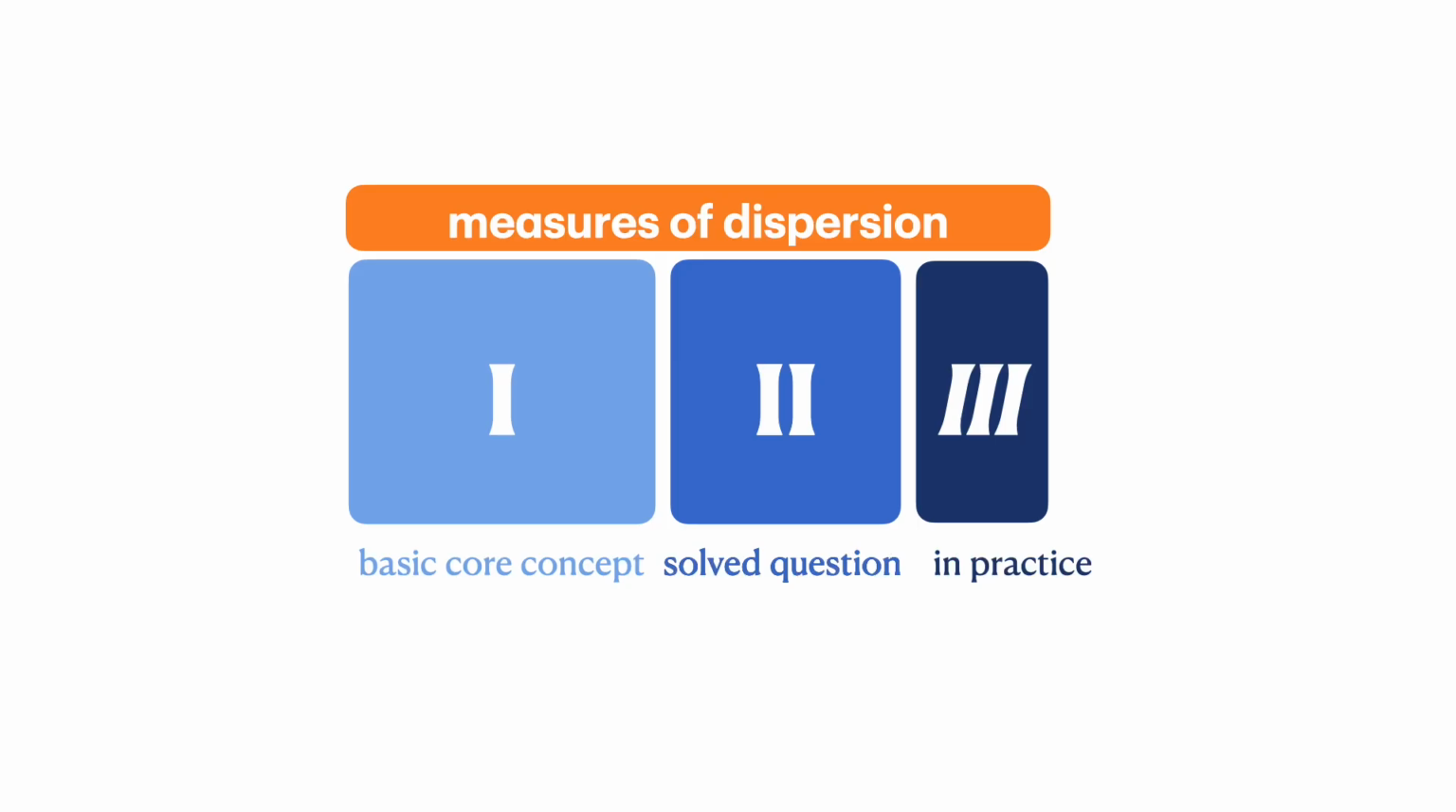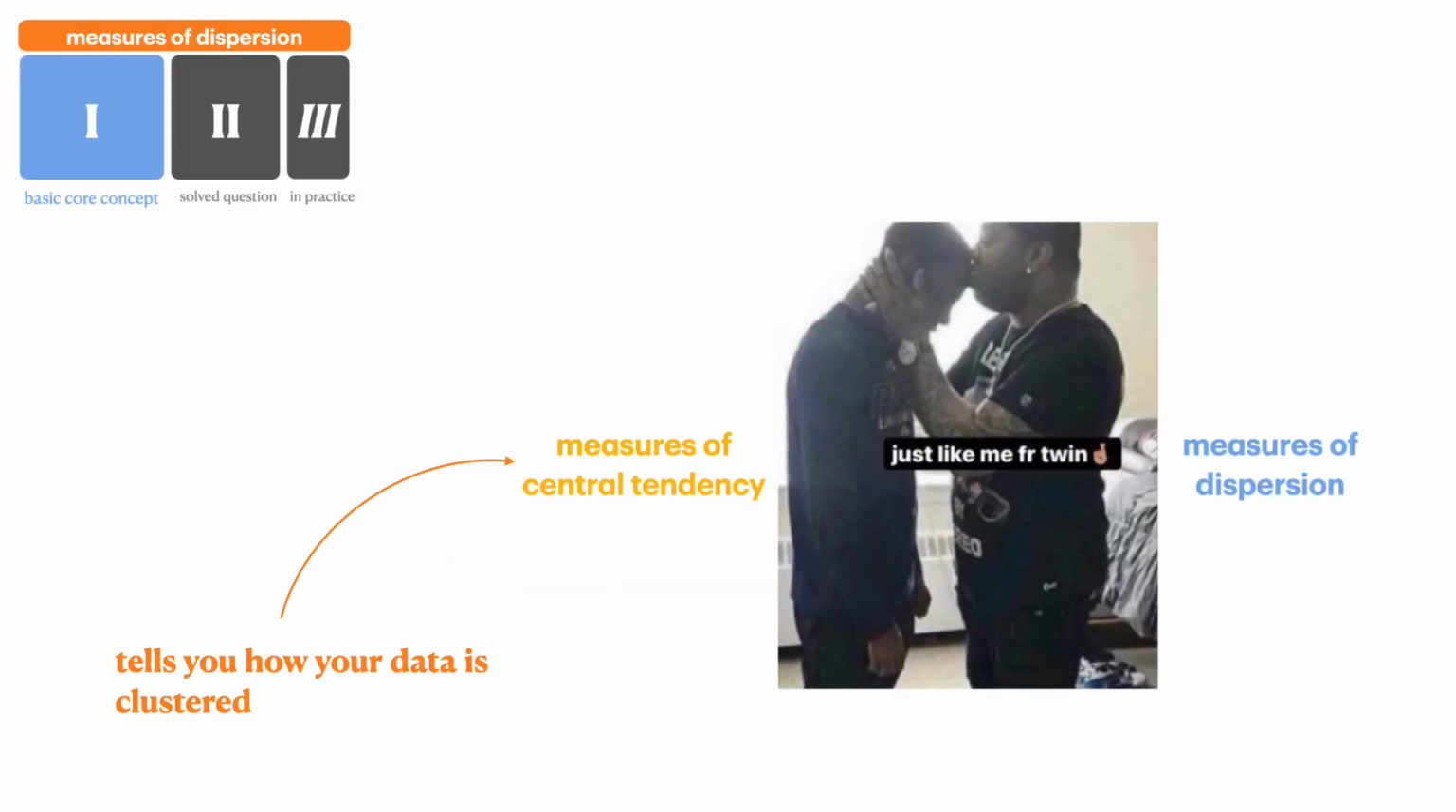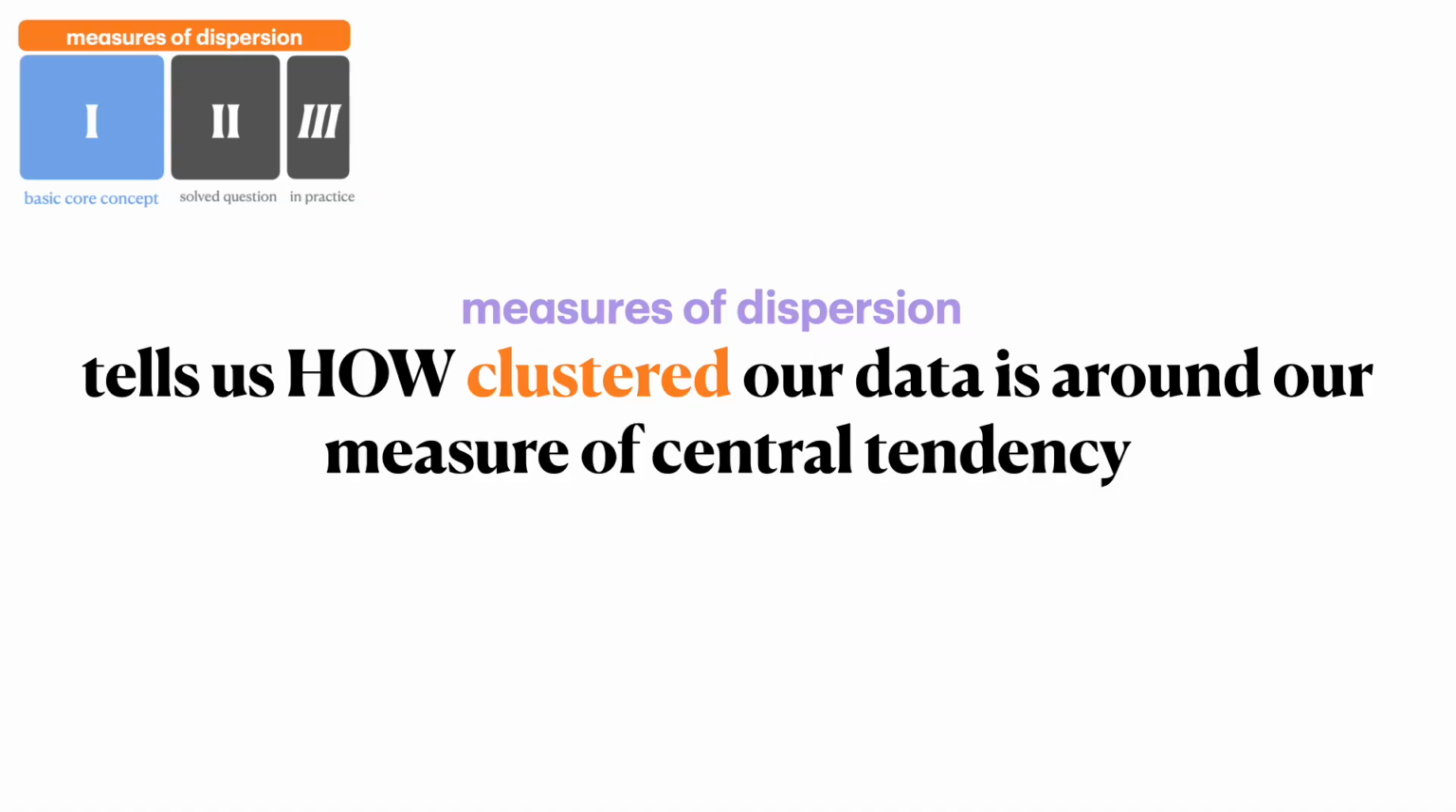Today, we're going to be going over the measures of dispersion. Jumping onto the basic core concepts of this topic, we can remember how we spoke about descriptive statistics last time, and the whole idea of trying to make sense of our very chaotic data. One way of doing that is through our measure of central tendency, which tells us how our data is clustered. Measures of dispersion are very heavily interlinked with this, but in a different way. It tells us something else. What measures of dispersion do is they tell us how clustered our data is around our measure of central tendency.